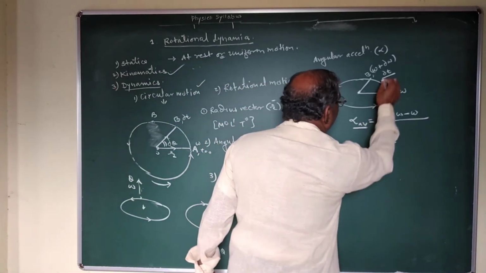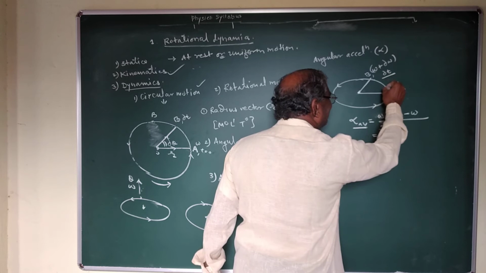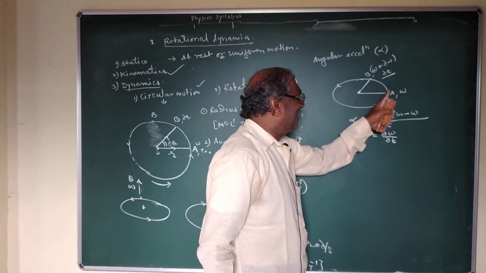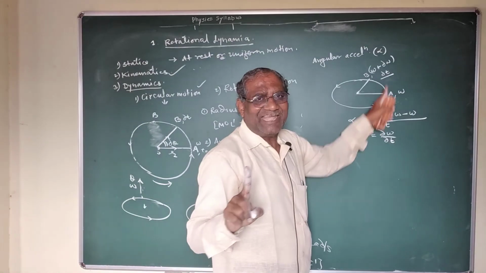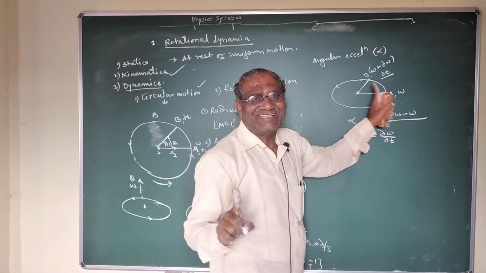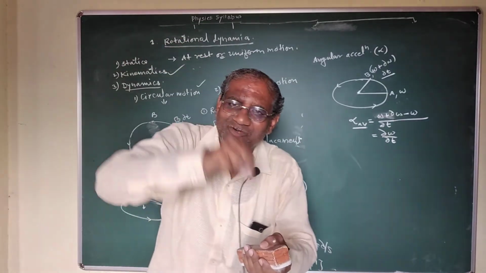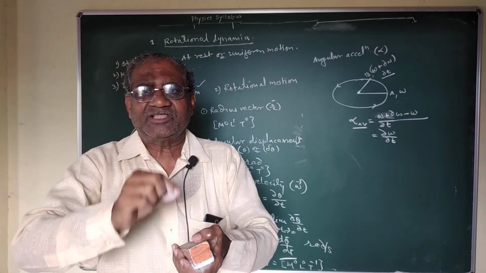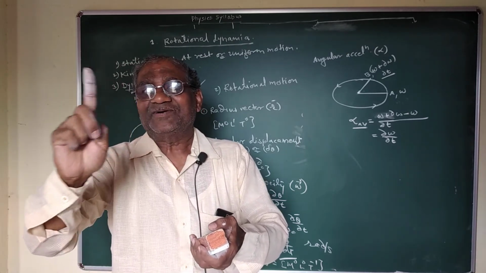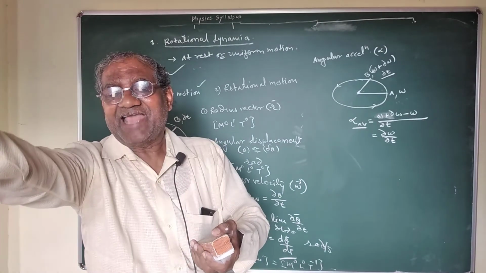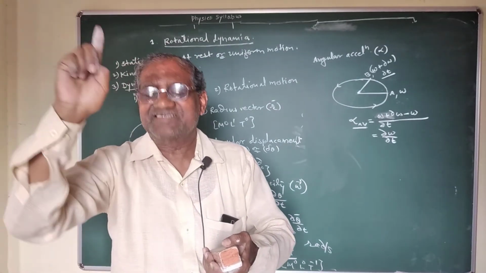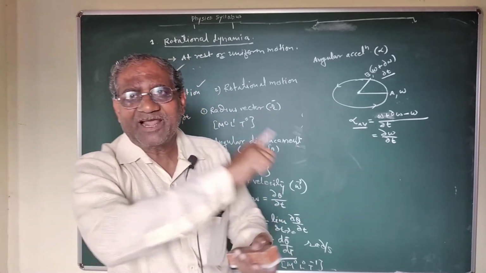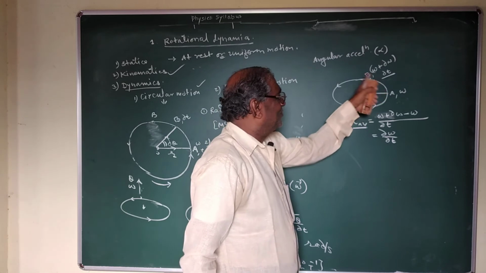If delta t becomes smaller and smaller, point B approaches point A, and if delta t tends to 0, then B almost coincides with A, and the particle possesses an angular acceleration called instantaneous angular acceleration, which is a vector quantity perpendicular to the plane of motion.